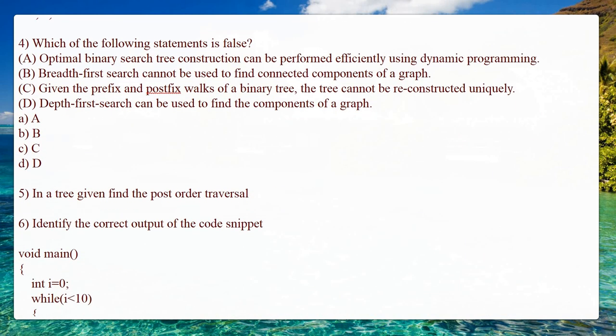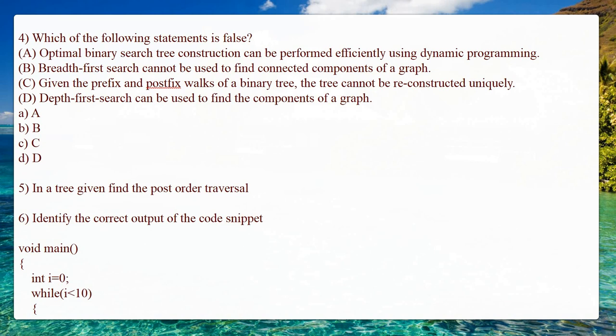So the next one is: which of the following statements is false. Here the MCQ is a combination of data structures, C programming, as well as OS. The first option is, optimal binary search tree construction can be performed efficiently using dynamic programming. The second option is, breadth first search cannot be used to find connected components of a graph. The third option is, given the prefix and postfix orders of a binary tree, the tree cannot be reconstructed uniquely. And the fourth option is, depth first search can be used to find the components of a graph.